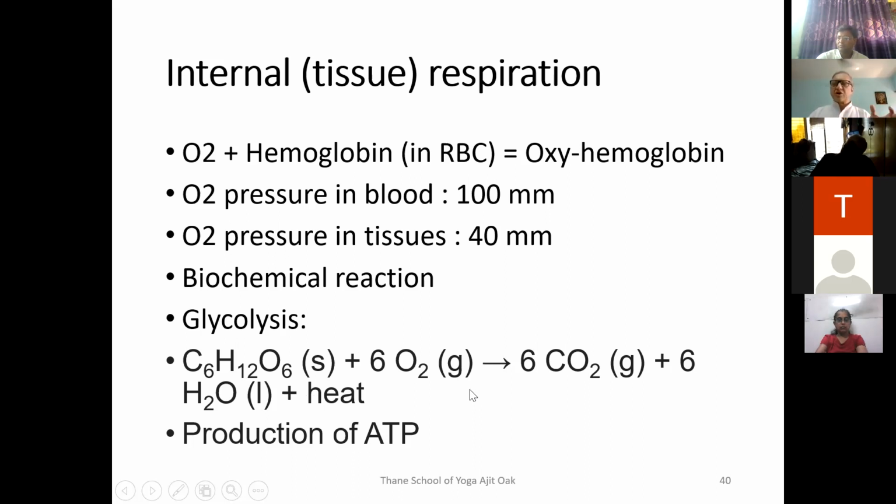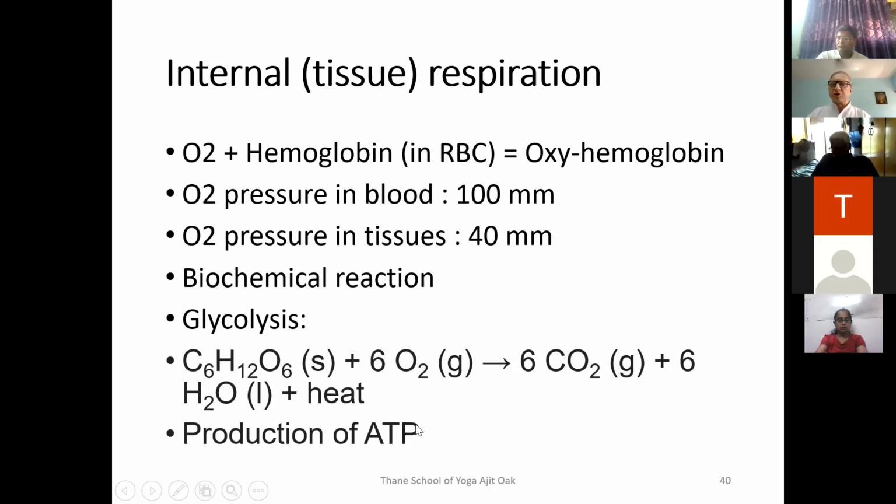And unless oxygen is present, the cells cannot utilize that glucose. Oxygen is required for that. So 6 molecules of oxygen and 1 molecule of glucose will produce carbon dioxide, H2O, that is water, and plus energy. It is called heat here, but it is energy which is required for the function of the cell. And now the cell will store this energy in the form of a molecule called ATP.